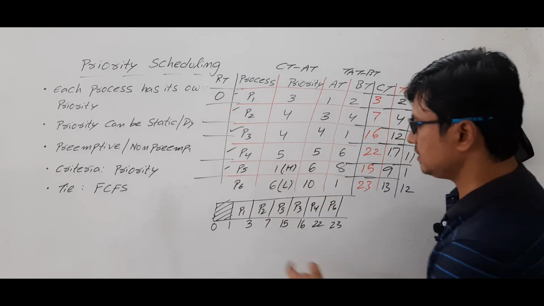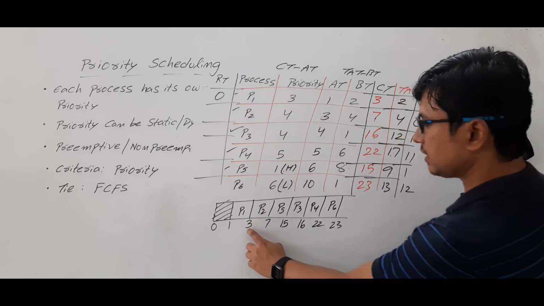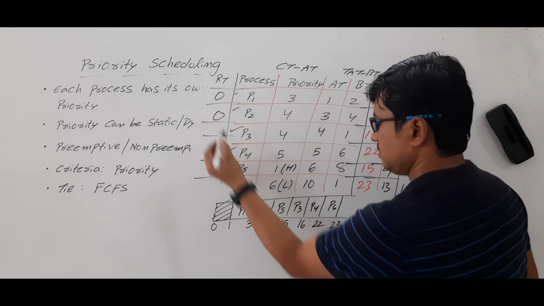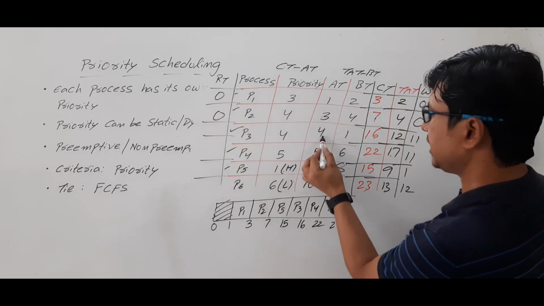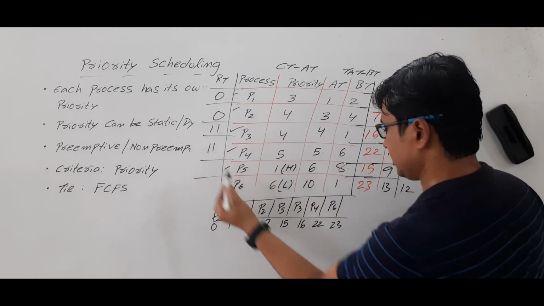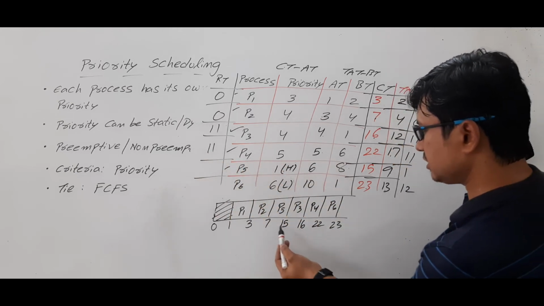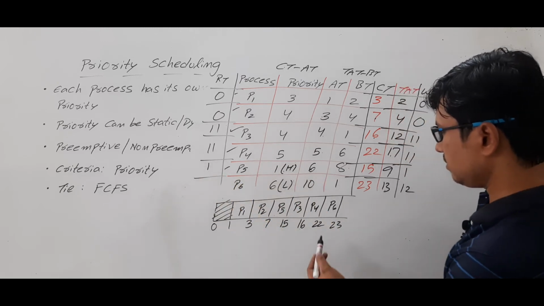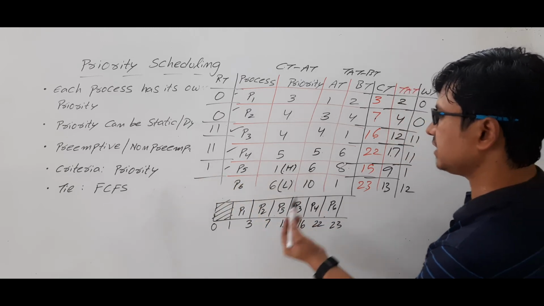P2 is 3. It ran at 3 units of time. 3 minus 3 is 0. Process P3, 15 minus 4, 11. P4, 16 minus 5, 11. P5, where is P5? This one, 7 minus 6, 1. P6, 22 minus 10, 12.